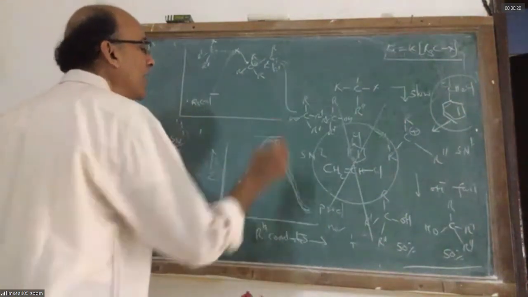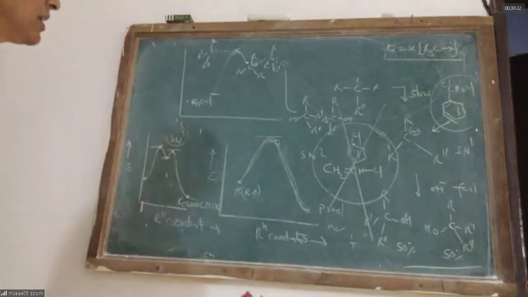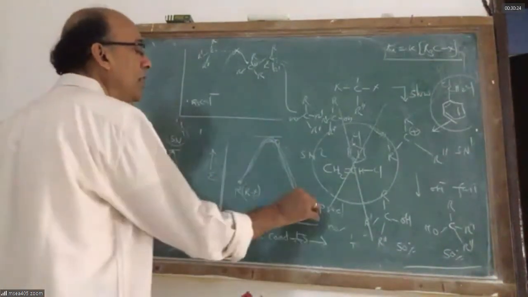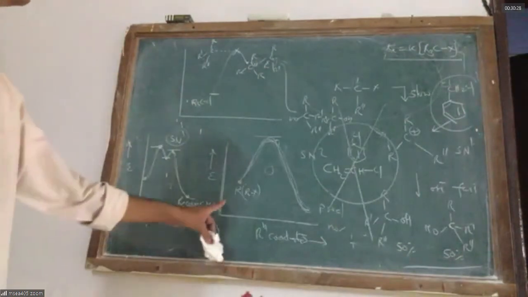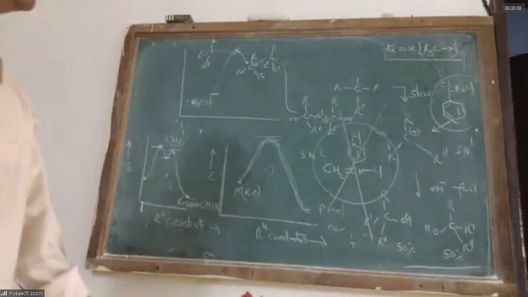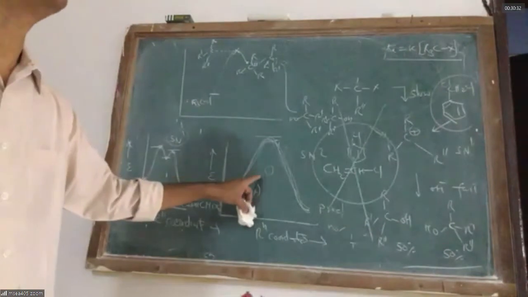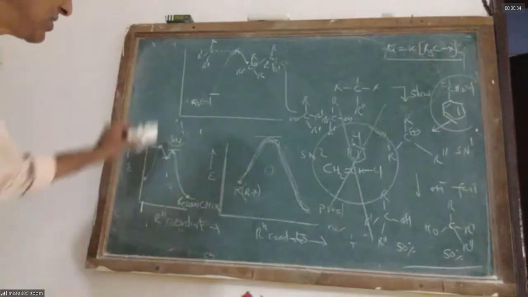How many transition states are there in an SN2 reaction? One. How many intermediates are there in an SN2 reaction? Zero intermediates. In which reaction does a pentavalent transition state exist? In SN2, the pentavalent transition state exists.